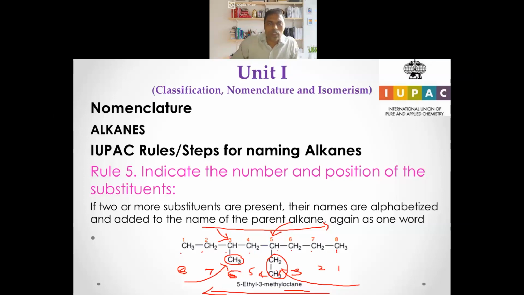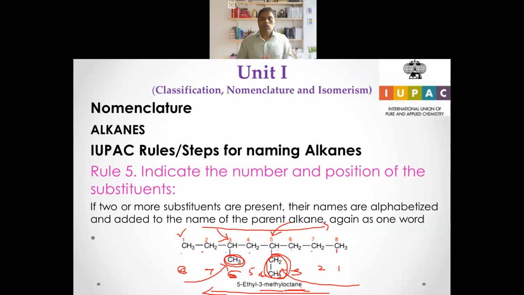Actually, in this also you can go from either side, right? It is kind of symmetrical by numbering. Right now we will take the one which is numbered here already. So we know it is octane, and at the third position we have the methyl group, and at the fifth position we have the ethyl group. It is 5-ethyl 3-methyl octane.